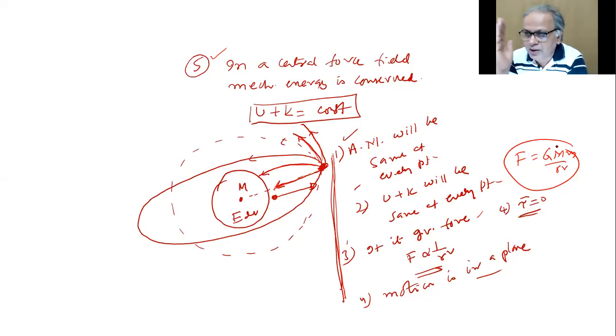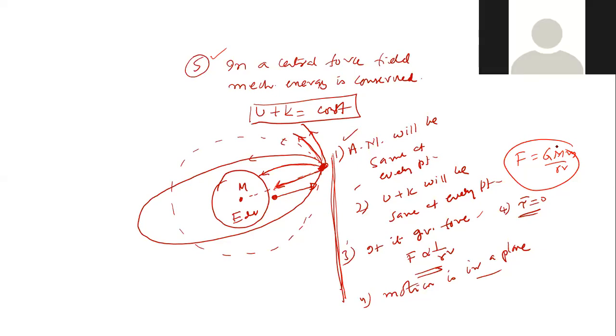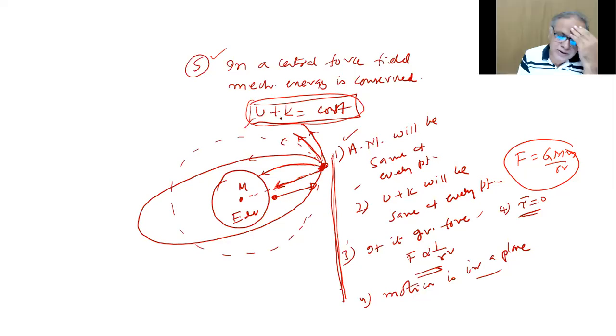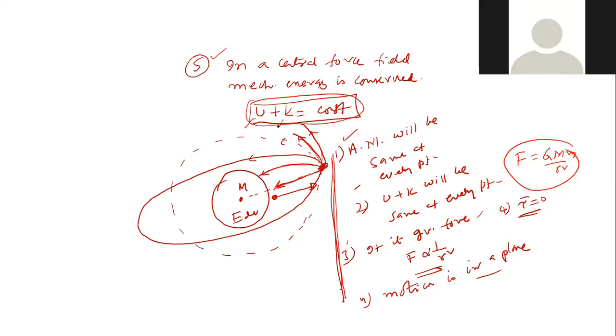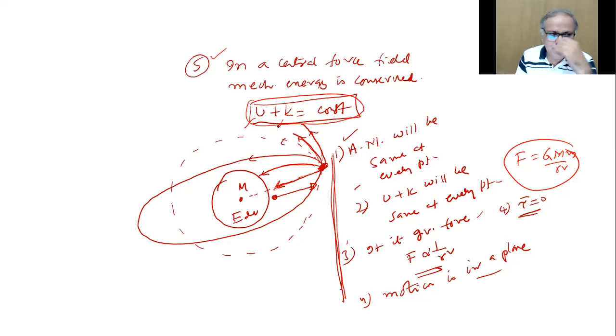L is fixed in direction and magnitude, and it is perpendicular to the plane. So the motion will be in a plane perpendicular to L. The fourth point we said was that equal areas are covered in equal intervals of time. Fifth, the mechanical energy is conserved: potential plus kinetic. For such fields which are R dependent, we define potential energy U, and potential plus kinetic will be constant.